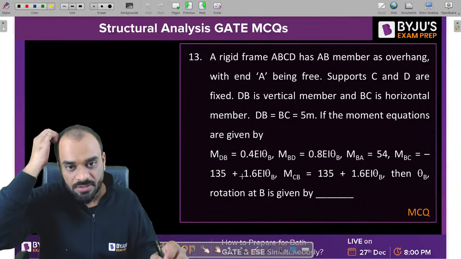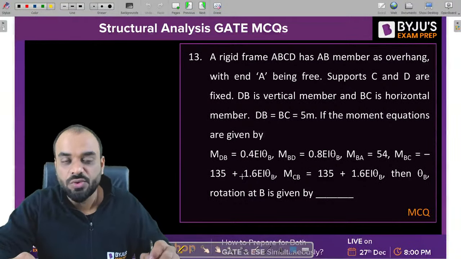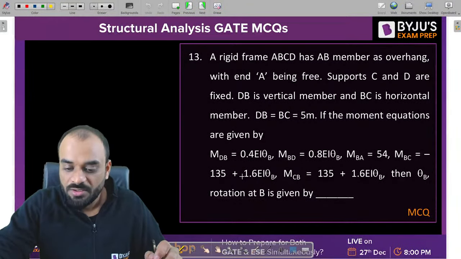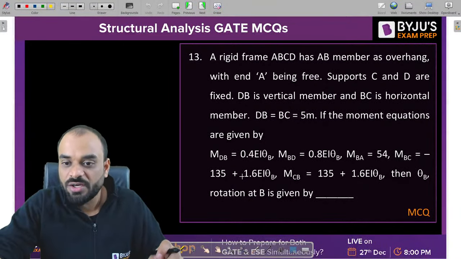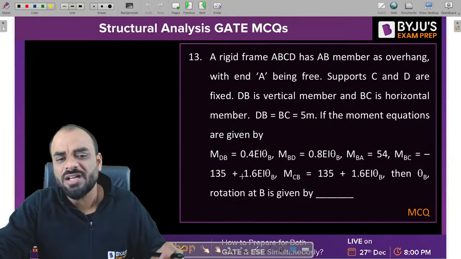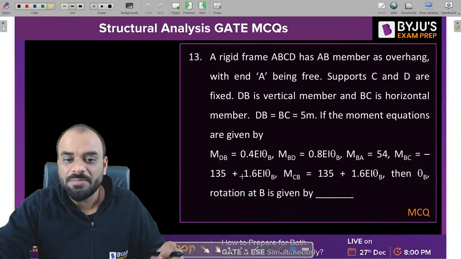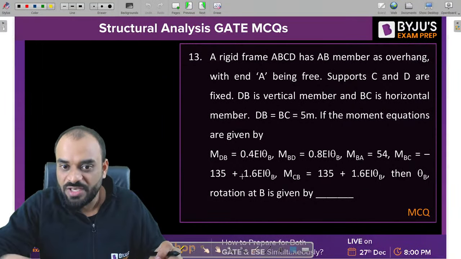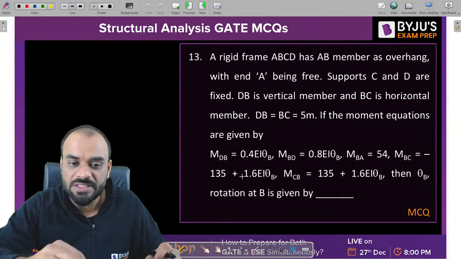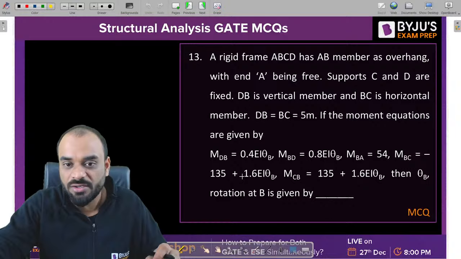Next question related to the slope deflection method. Now what you need to tell me, guys, you need to find out the rotation theta b. So you know how to calculate theta b. Why? Because this is a structure in which we have the equation which is already given to us. Just we have to take the summation of moment at a particular joint and it should be equal to 0. That is the procedure.